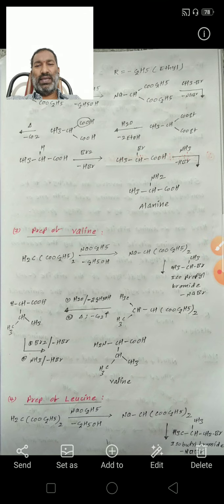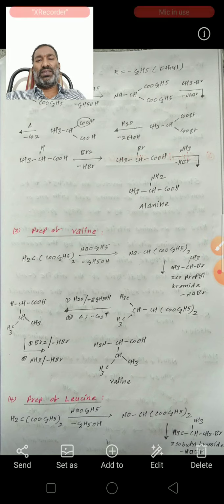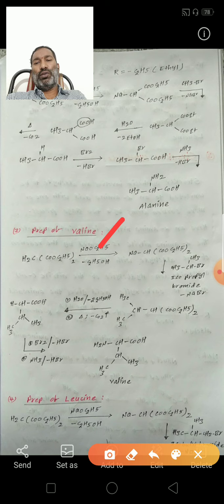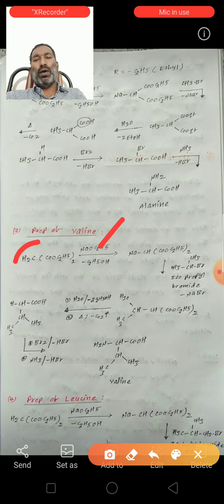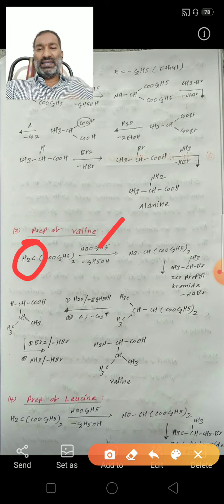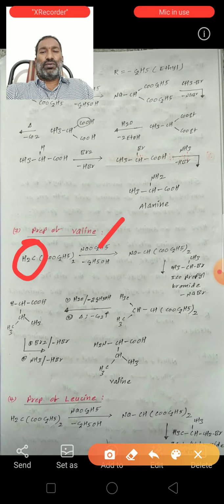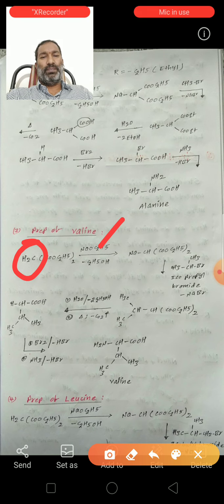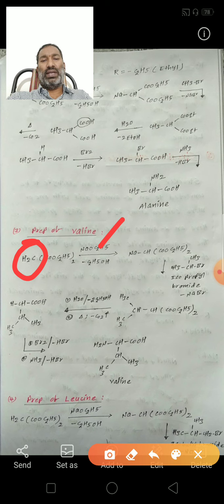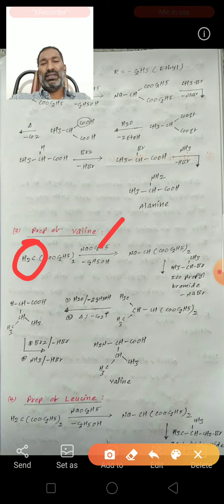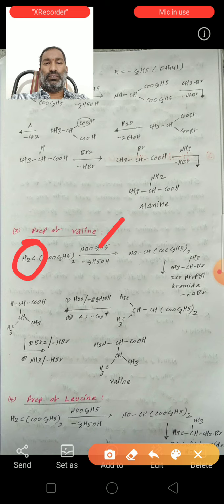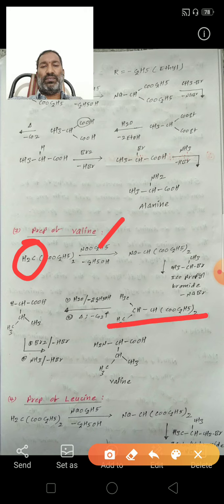So the same mechanism. Malonic ester reacts with sodium ethoxide. Sodium ethoxide is a strong base. This malonic ester contains 2 alpha hydrogens, and these are the acidic hydrogens. So these acidic hydrogens react with the base to form a sodium malonate. This sodium malonate reacts with the isopropyl bromide. So this isopropyl group is substituted in the place of sodium. Then this compound will form.